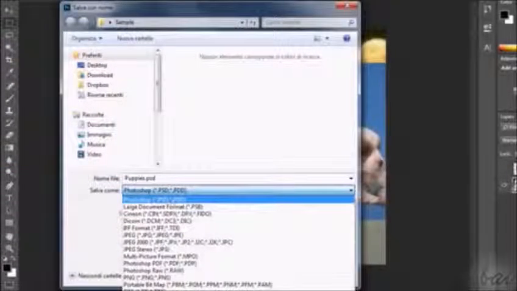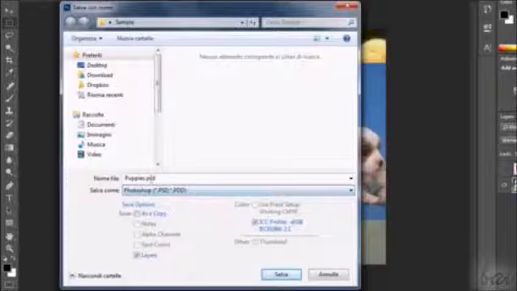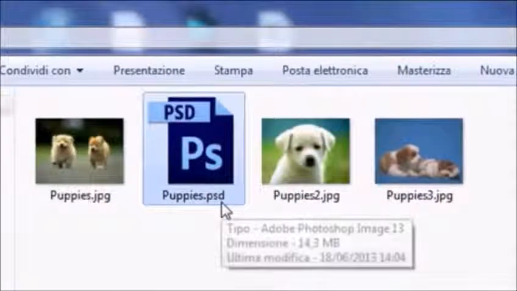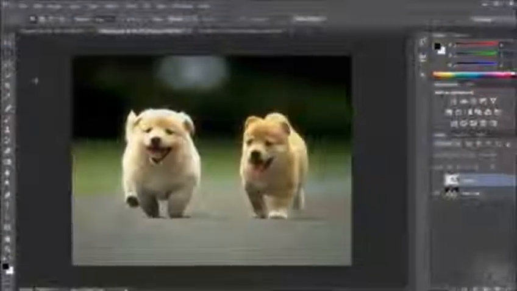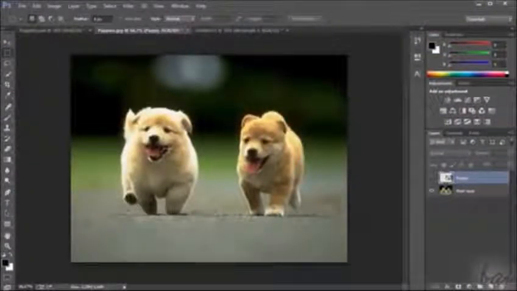Save as .psd if you want to save your work as a Photoshop project file. This means that you are saving the whole list of layers, their order, and all editings and the smart objects inside. This is made to modify your work at a later time.